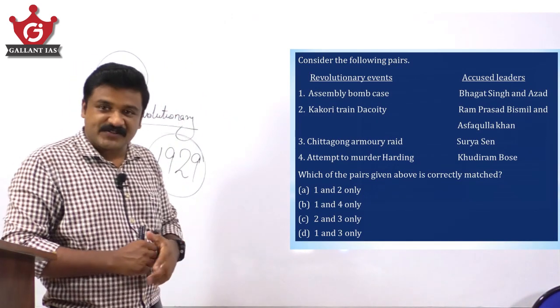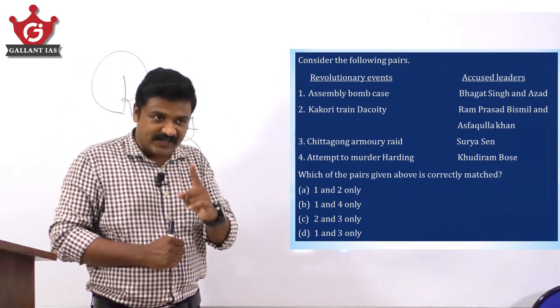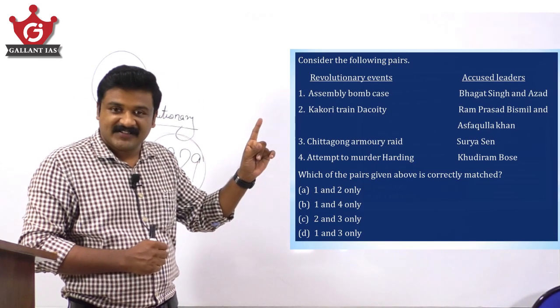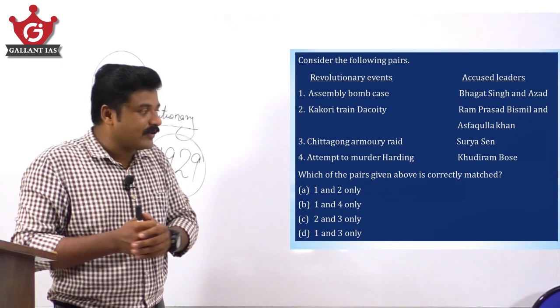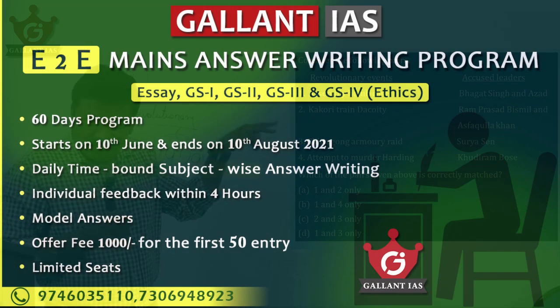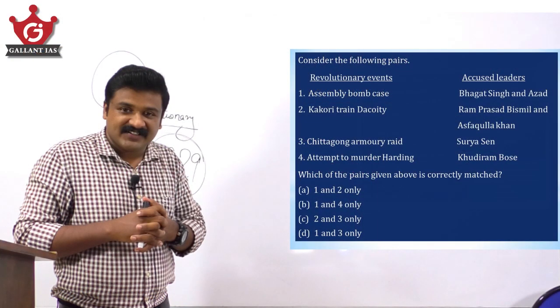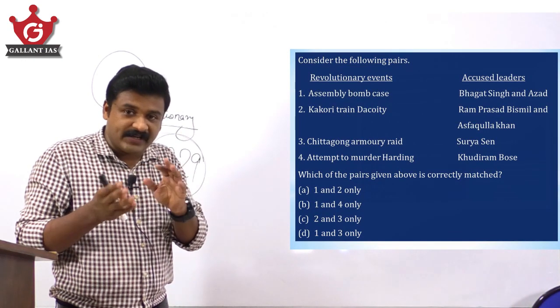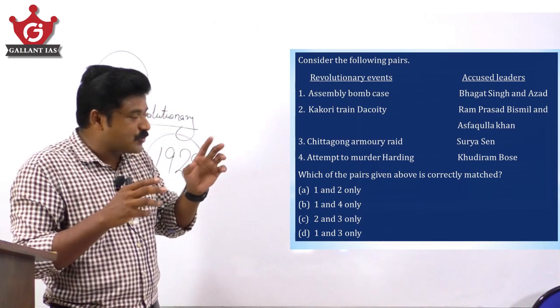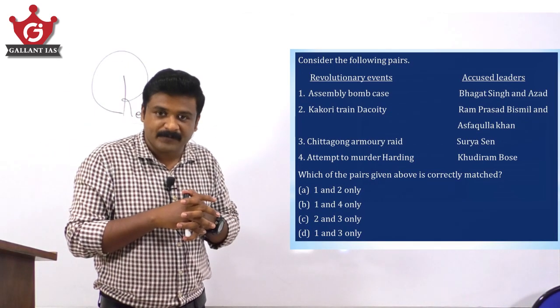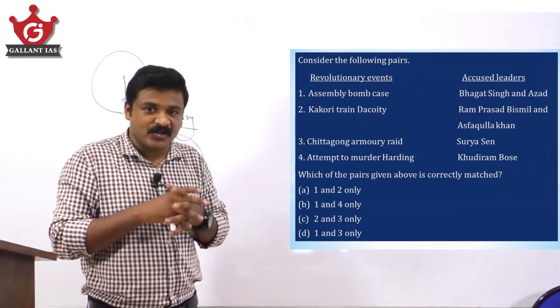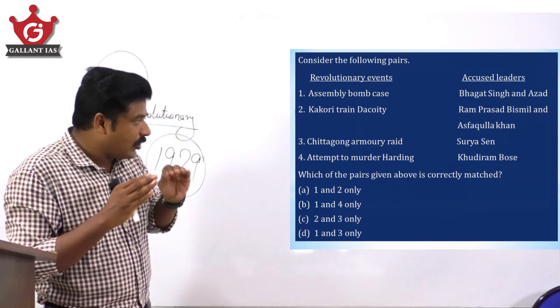And Bhagat Singh was associated with that event. But you take care, Bhagat Singh and Azad. On seeing Bhagat Singh, all of a sudden you will make hasty conclusions. Don't go for that. Read both the names. You see, Bhagat Singh and Azad. Azad has no connection with that. You might have heard about Dutt. Dutt and Bhagat Singh, these are the two people associated with throwing the bomb at the Central Assembly in 1929. So the first one is not correctly matched.